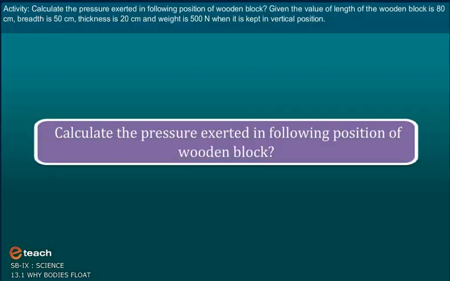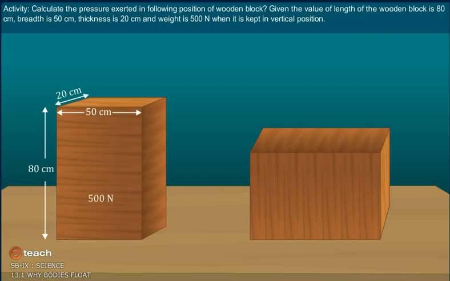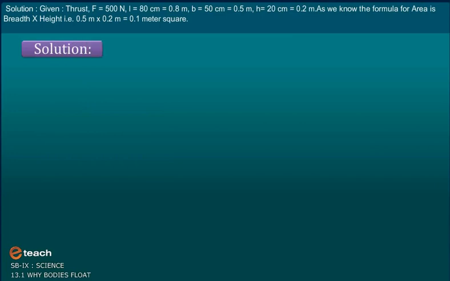Activity. Calculate the pressure exerted in the following positions of a wooden block. Given the length of the wooden block is 80 cm, breadth is 50 cm, thickness is 20 cm, and weight is 500 N. Now it is kept in vertical position. Note that N stands for Newton. Also calculate the pressure when the wooden block is kept in horizontal position, with its surface 80 cm into 50 cm touching the floor. Here is the solution for the example.